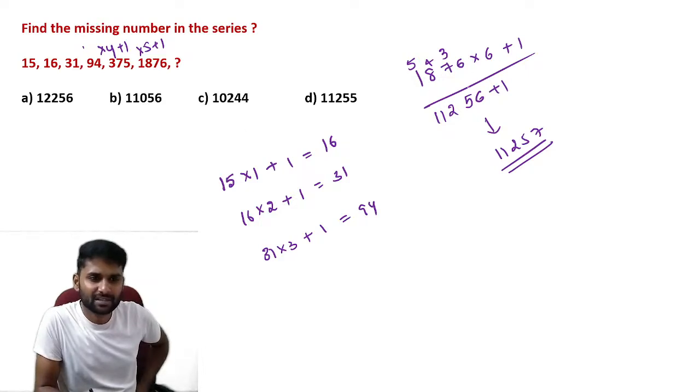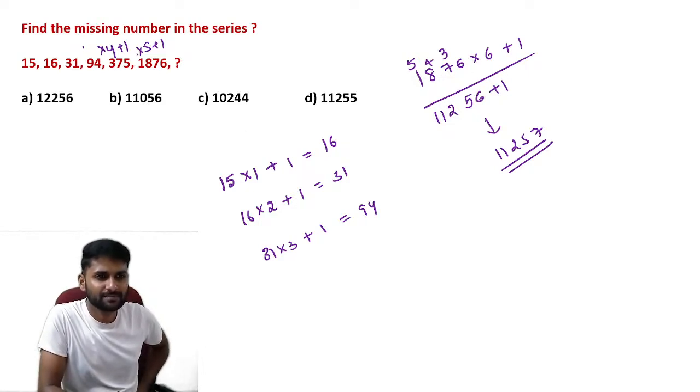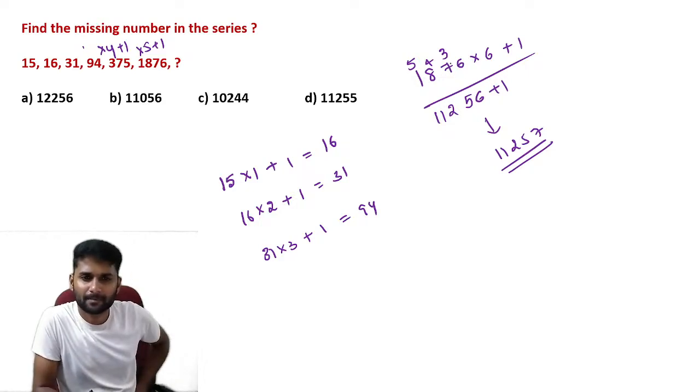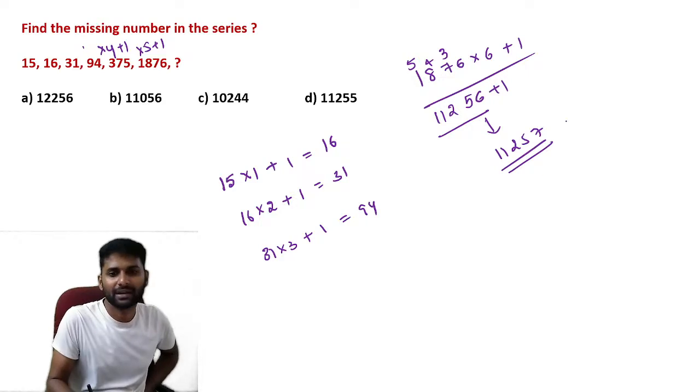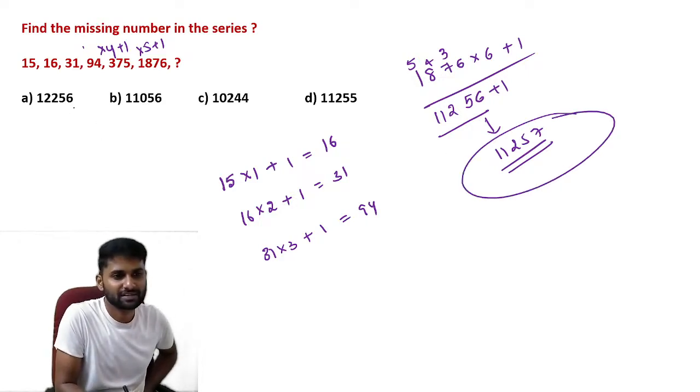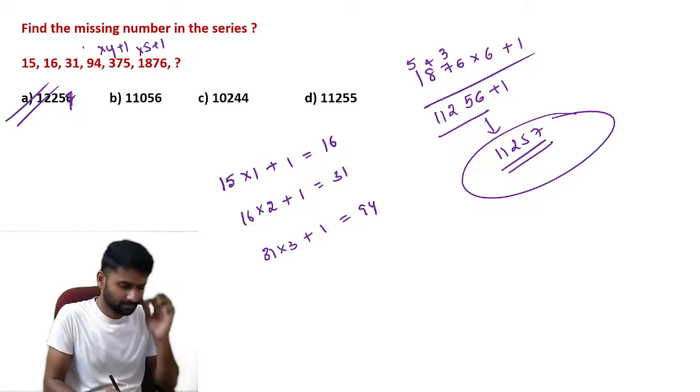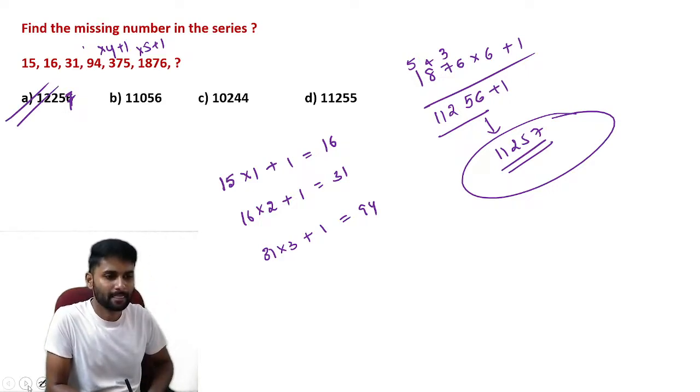1876 is multiplied by 6. See, this is 4 times, 5 times, and 6 times. So 11,256 plus 1. According to the sequence, you have to add one, then it becomes 11,257. Sorry, it's 11,257. Print mistake, guys.